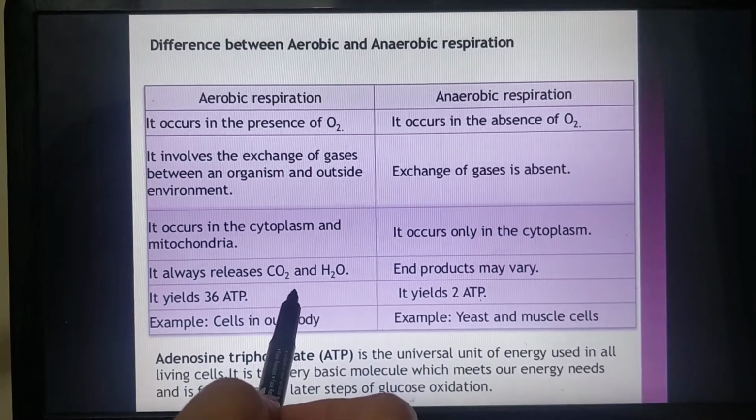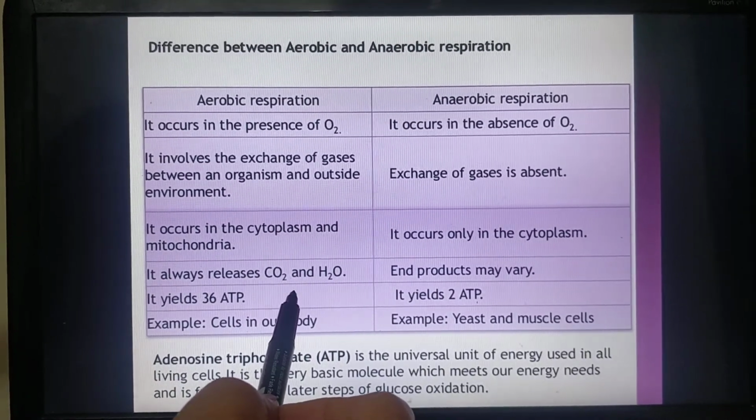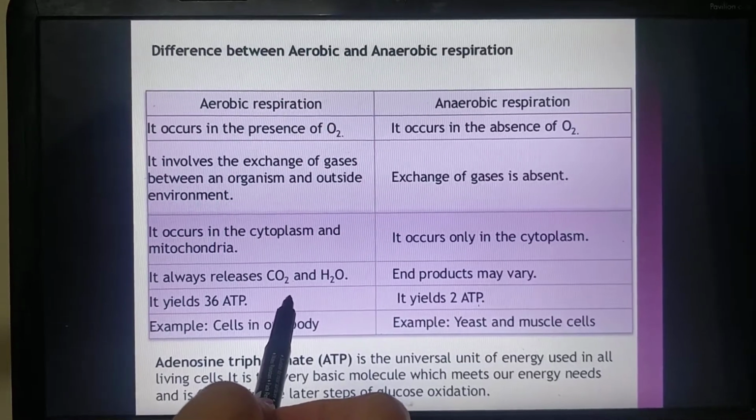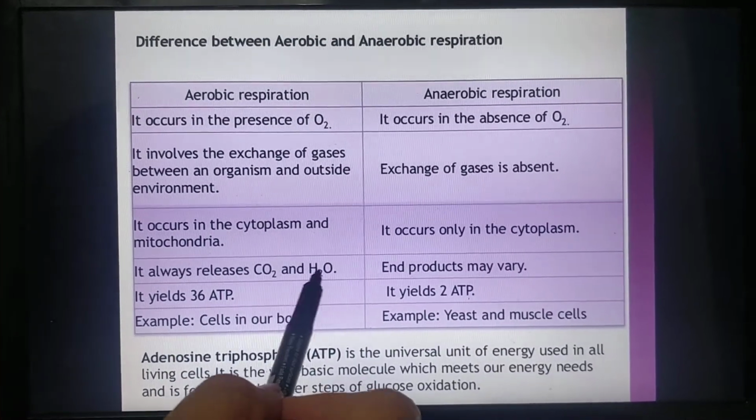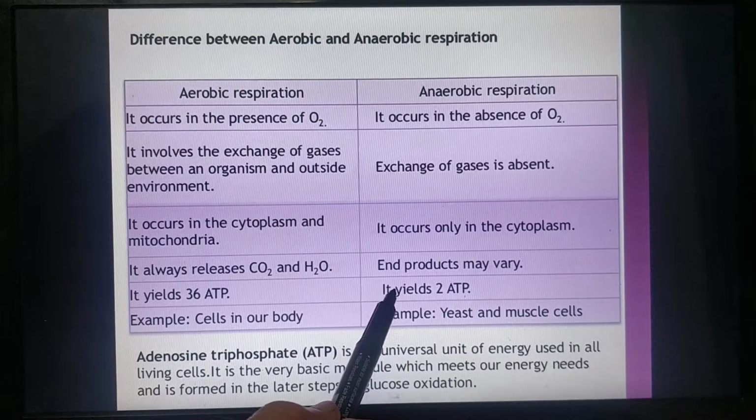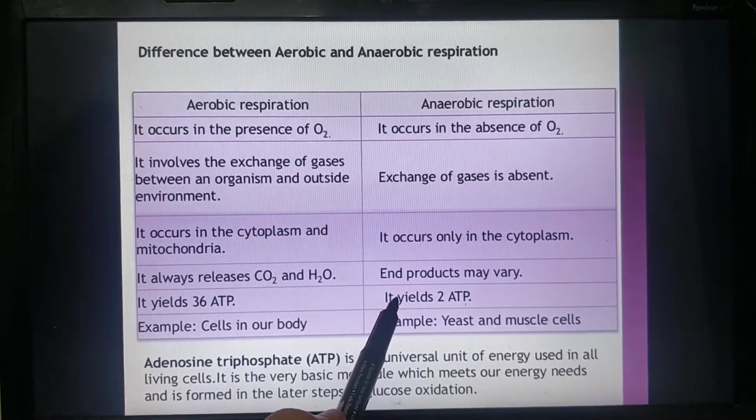Because there is complete breaking of the food molecule. Food is completely broken down, and the end products are very simple. But here the food is incompletely broken down.